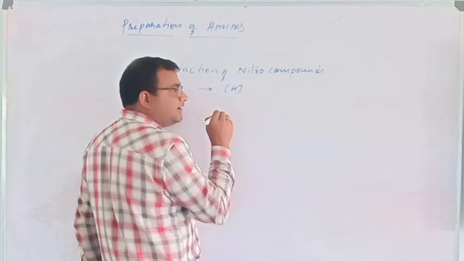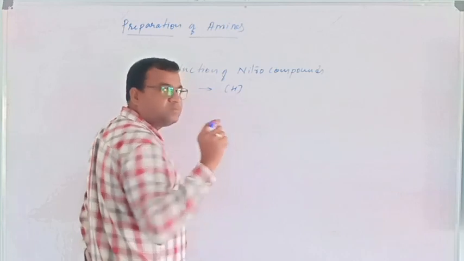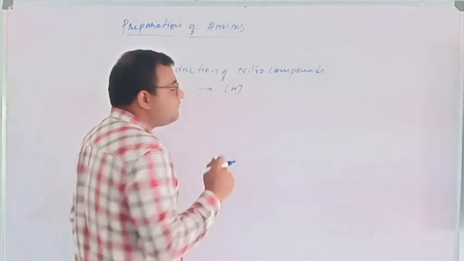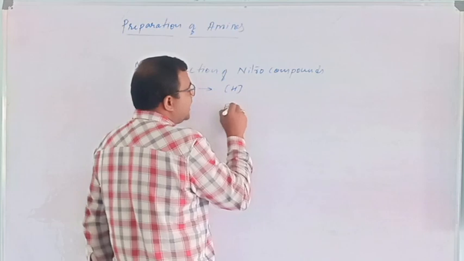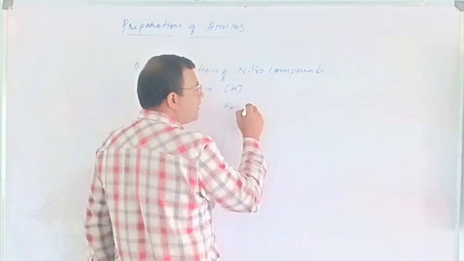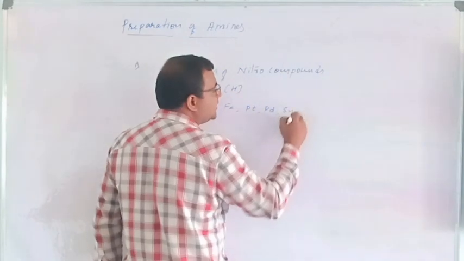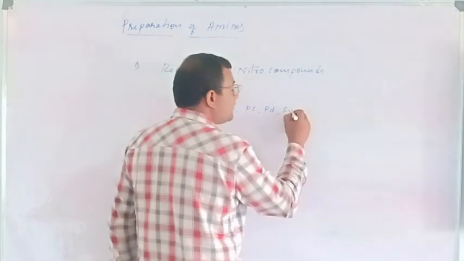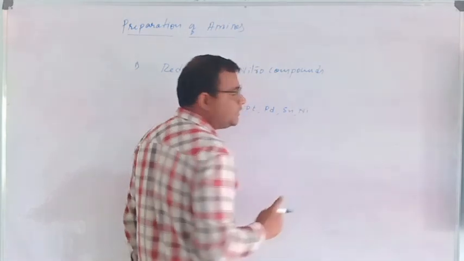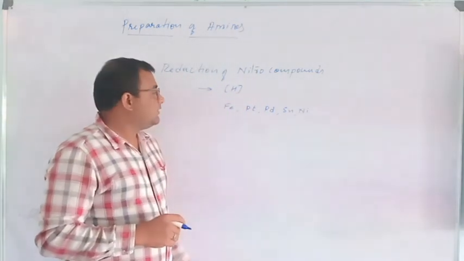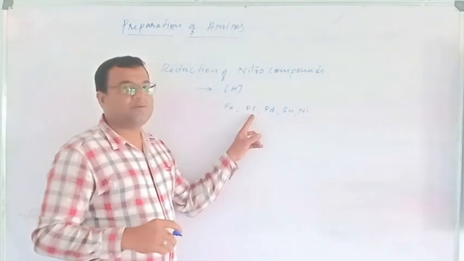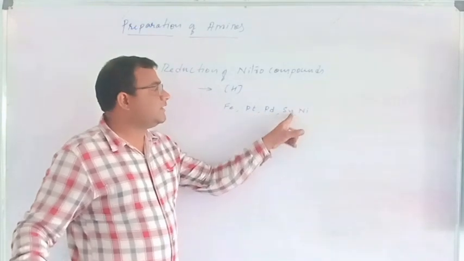We use finely divided small pieces of these metals: iron or platinum or palladium or tin. Sometimes nickel also we use. Either iron or platinum or palladium or tin or nickel.